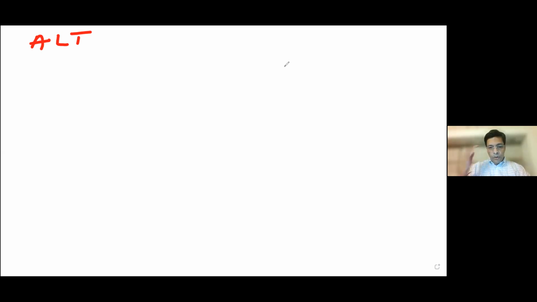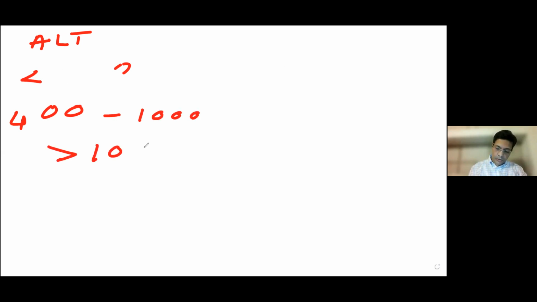So when in that report, the thing that jumps out at you is elevation in ALT and AST, this is a hepatocellular pattern. Once you see this, you have to see whether it is in the range of under 400, 400 to 1000, and above 1000, because this makes a huge difference in the differential diagnosis.